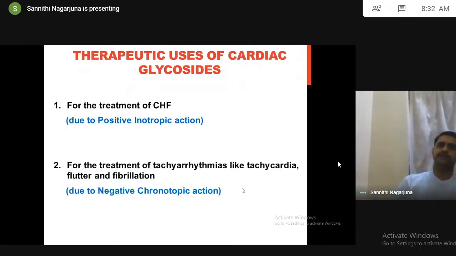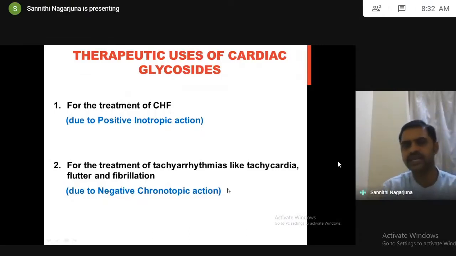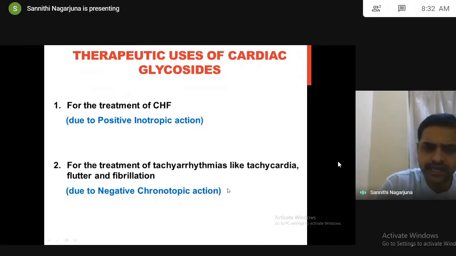So, therapeutic uses. As we discussed, they have positive inotropic action. Positive inotropic means what? Increase the force of contraction. That is required for the treatment of congestive heart failure. Next is the negative chronotropic effect, which means decreasing the number of heartbeats. That is required for the treatment of tachyarrhythmias. Clear? Positive inotropic property for CHF treatment. Negative chronotropic property for the treatment of tachyarrhythmias.